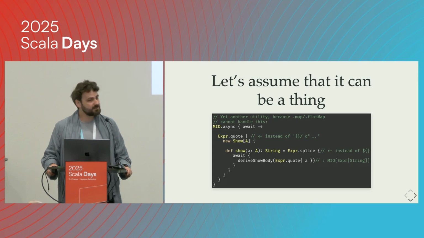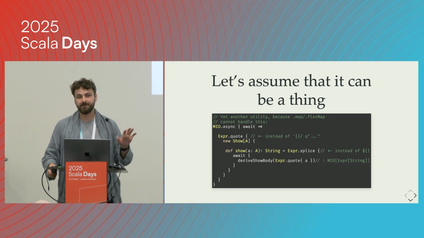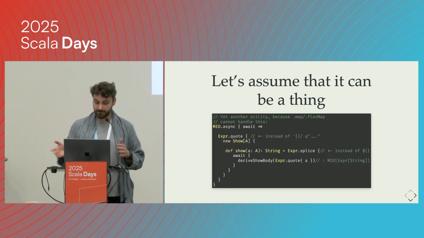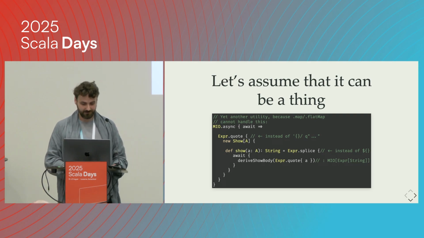With direct style, it is possible. So if we wanted to compile it against Scala 2 and Scala 3, unfortunately we have to do some changes like passing the await explicitly, but yeah, let's imagine it is possible to use direct style if we need it for cases like this.